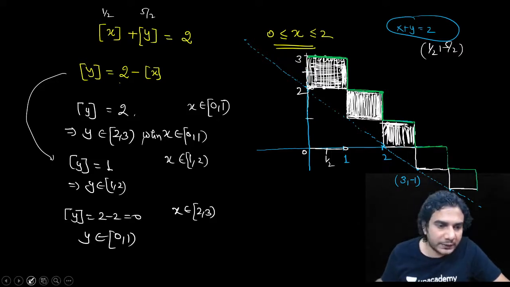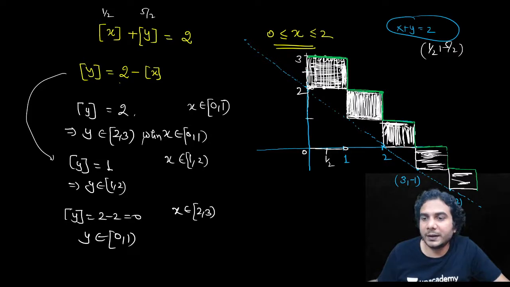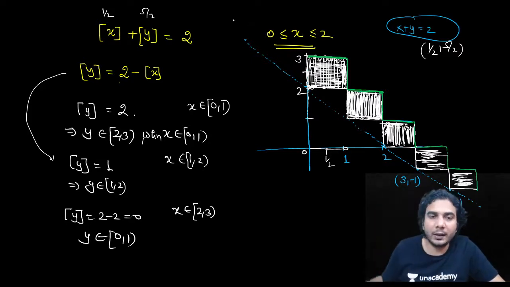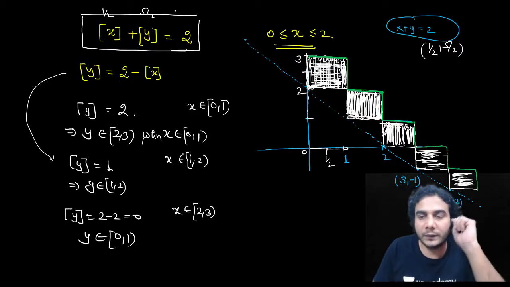So all these points will satisfy. Now these graphs are in the fourth quadrant. Similarly, in the third quadrant, this complete graph will lie. It will keep going. You can draw this from minus infinity to plus infinity.